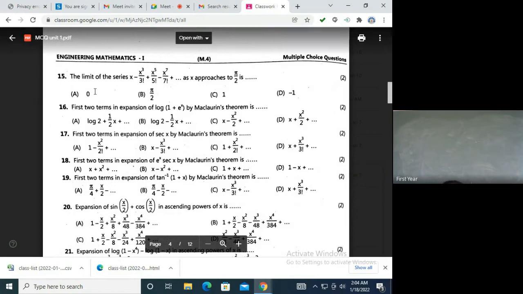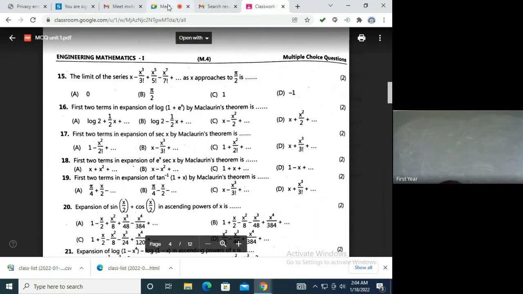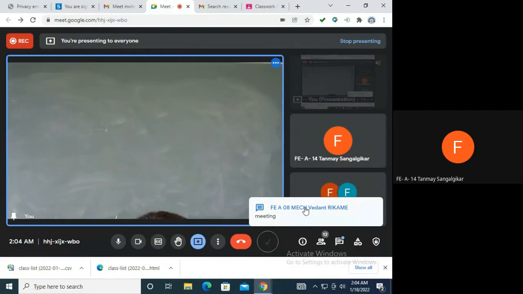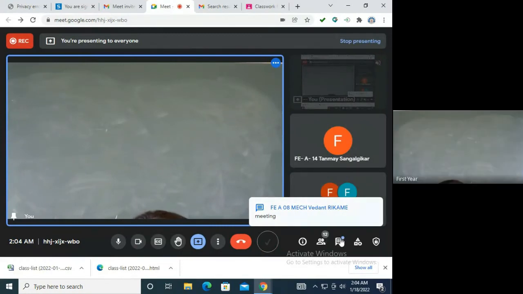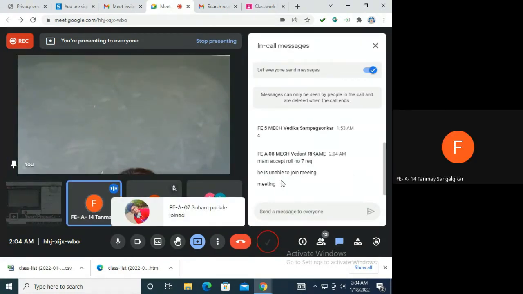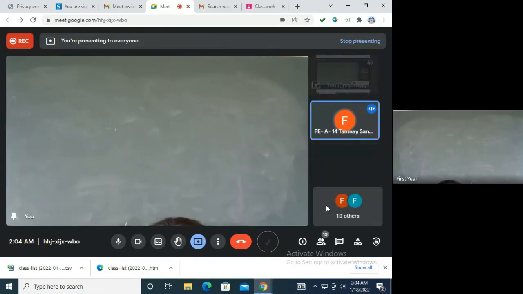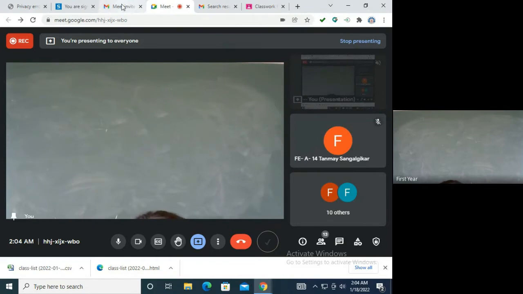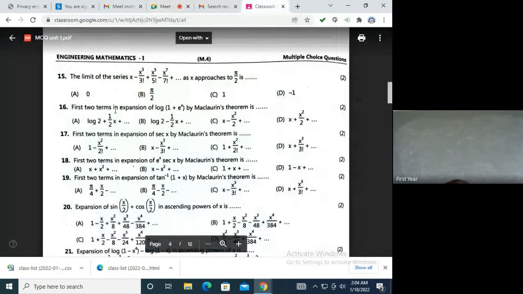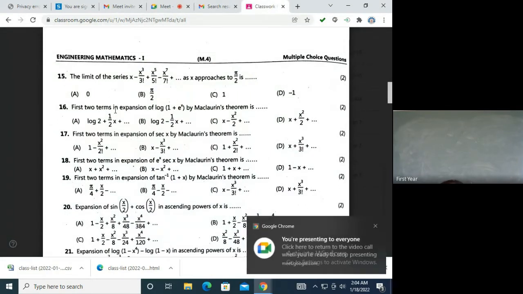So what is the first question? Limit of the series x minus x cube by 3 factorial plus x raised to 5 by 5 factorial and so on. So how will you solve this? Ma'am, cos x expansion. Please see properly. Is it cos x? I'm not able to see the question. Just a second. Somebody was not able to join the meeting. Here is the question: limit of the series x minus x cube by 3 factorial plus x raised to 5 by 5 factorial and so on. This is the series expansion of which function?